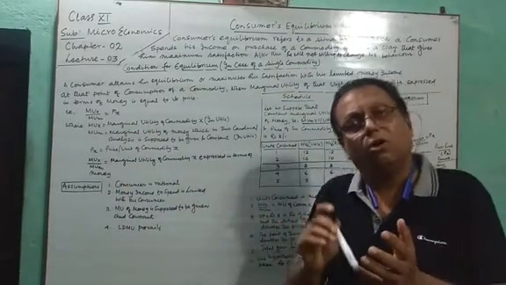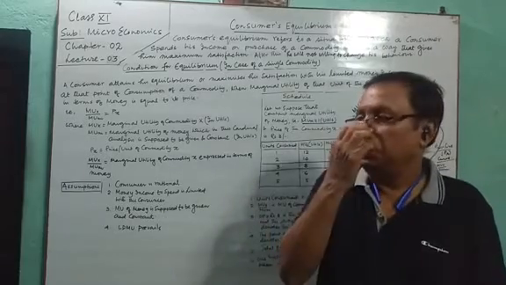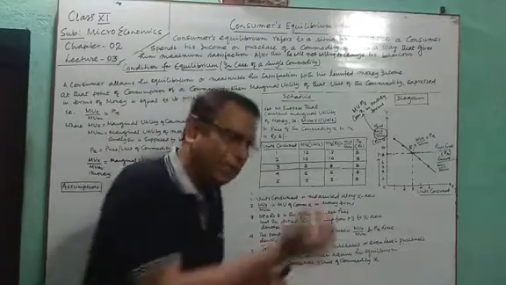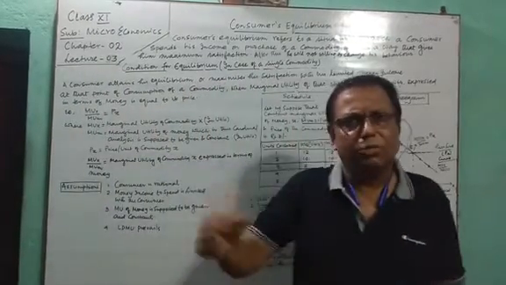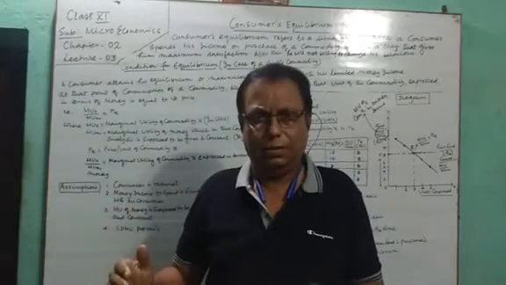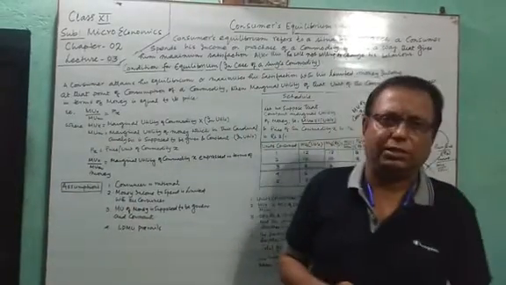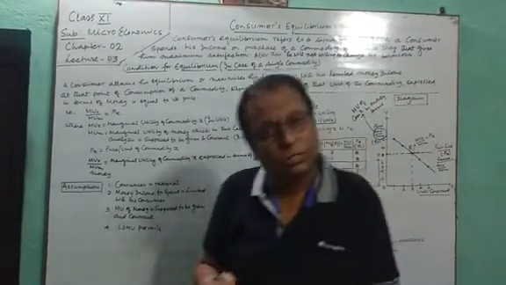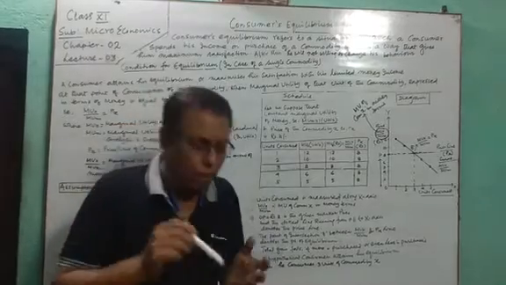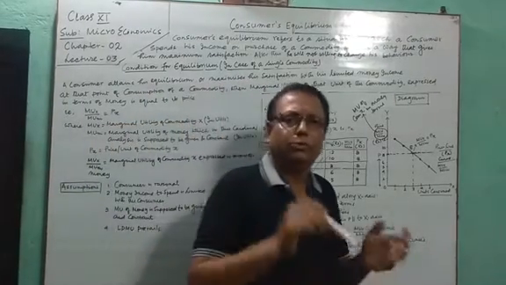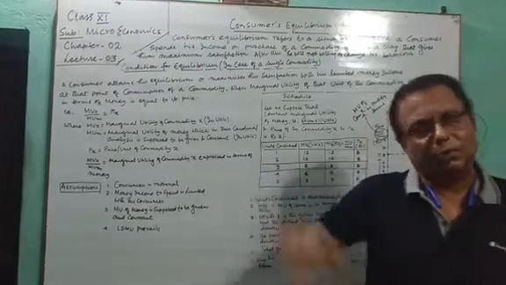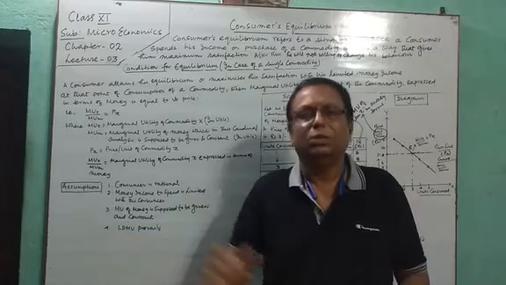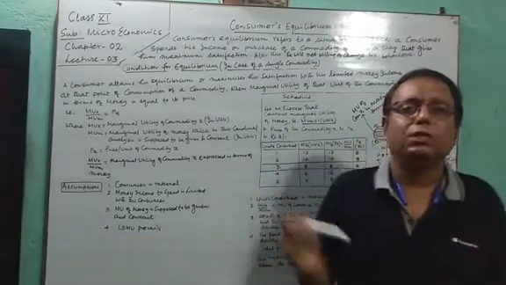Our consumer has a limited amount of money income. The question is how our consumer will spend his limited income on the consumption of a commodity so that he gets maximum satisfaction. And once that point of maximum satisfaction is reached, our rational consumer will not be ready to change that state. That means he prefers to stay in that very state only. So this is known as the consumer's equilibrium.